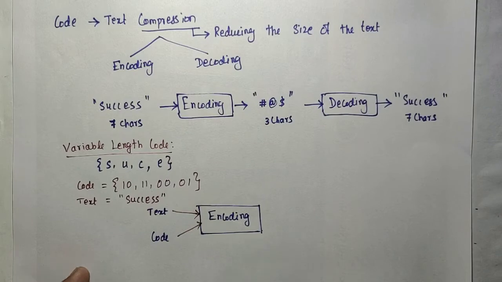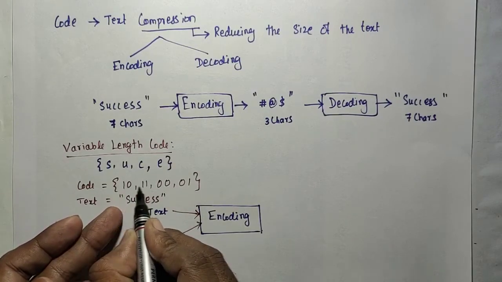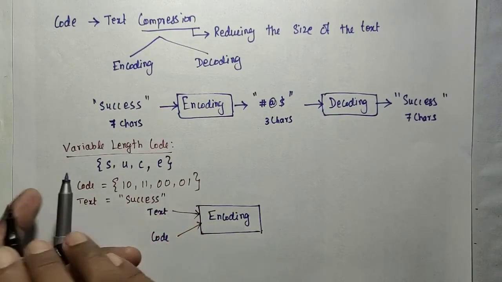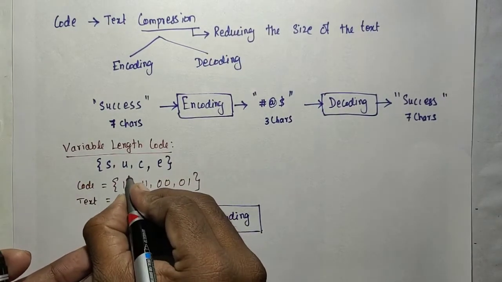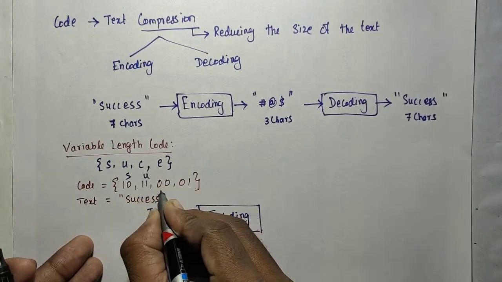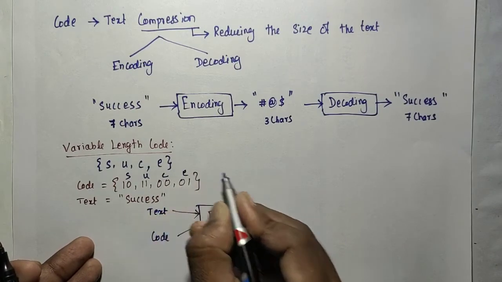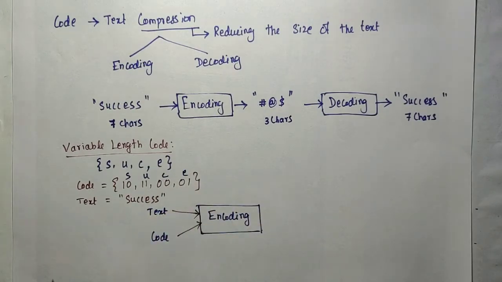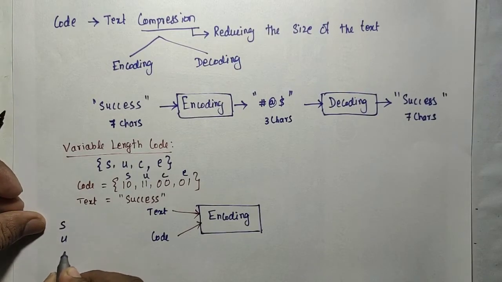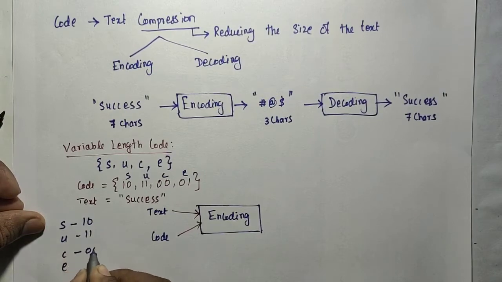What we have to do is, for each character, one code word will be substituted from that. For example, here 1 0 may be used for S, 1 1 may be used for U, 0 0 may be used for C, and 0 1 will be used for E. Like that we are going to substitute.